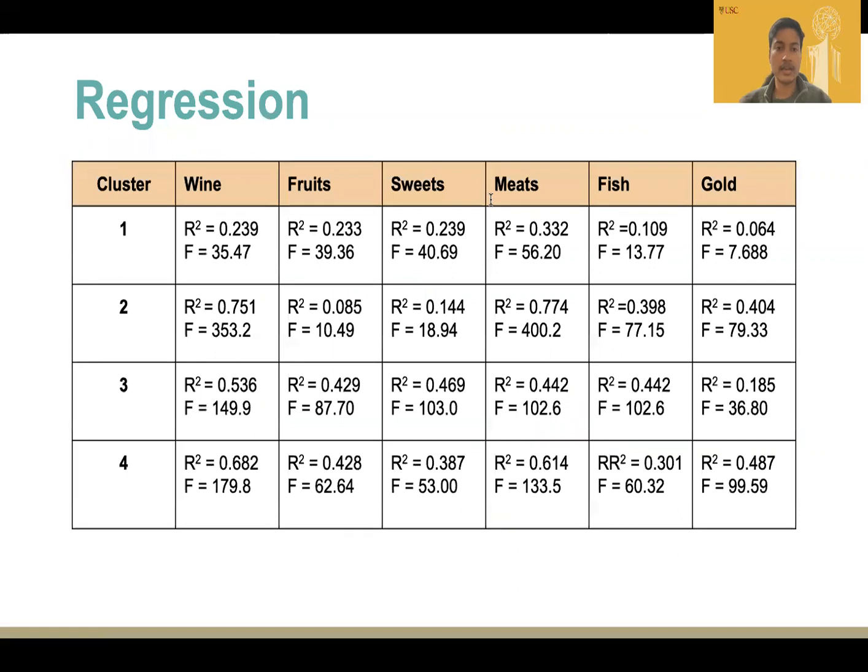Once we had our clusters, we ran a regression on all of these clusters for amount spent on items like wine, fruits, meats, etc. This regression was built on behavioral variables such as number of deal purchases, number of web purchases, or number of web visits per month. The R-squared and F values indicate the strength of the models within each sample, and hence we wanted to focus on the outcome variables of wine and meat as priority. Here, the VIF was kept in check and was under around 5.